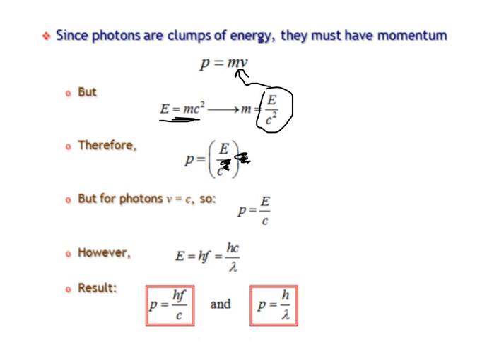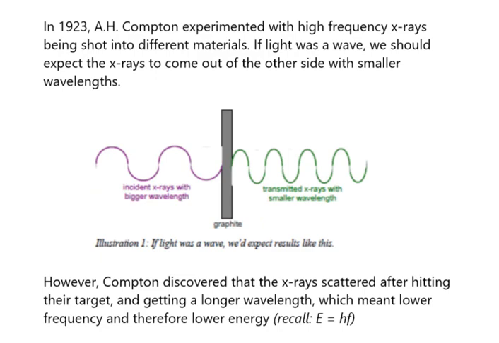But they had no way to prove it experimentally until 1923, when A.H. Compton came up with an experiment. Here's basically the idea. He shot some waves at graphite particles, like a graphite sheet, very similar to the, you guys know the Rutherford experiment, how he shot particles at gold foil?